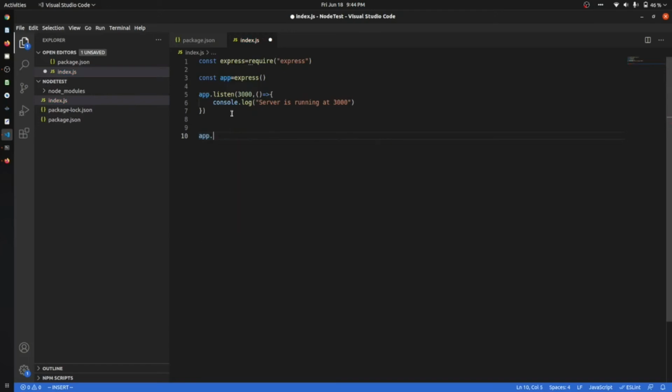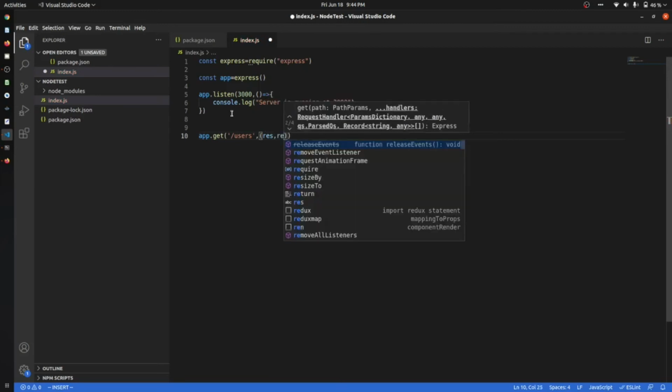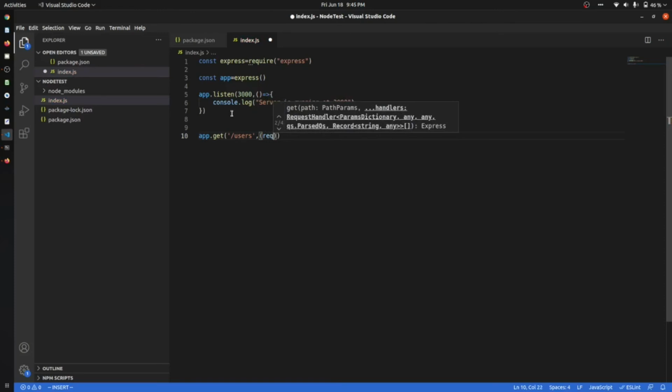So in order to create a get API, you have to write app.get, and you have to give a URL, /users. And in every API there are 2 things every time: one is the request and one is the response, request comma response.